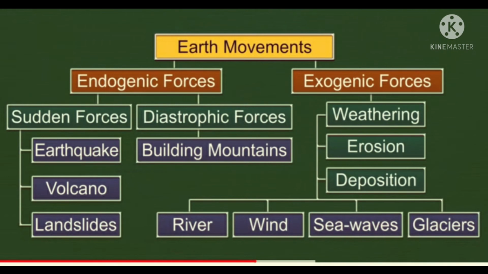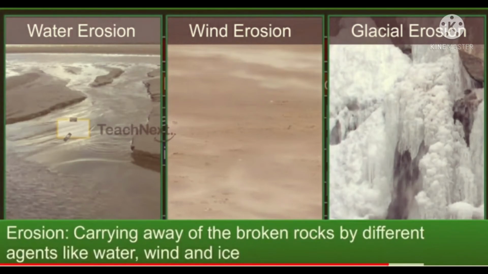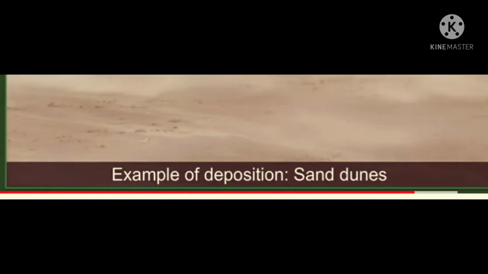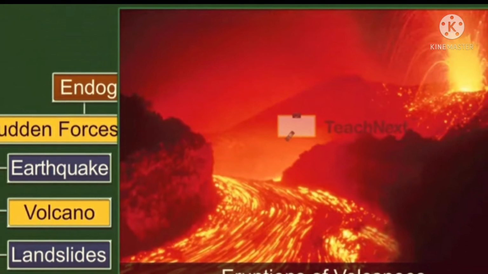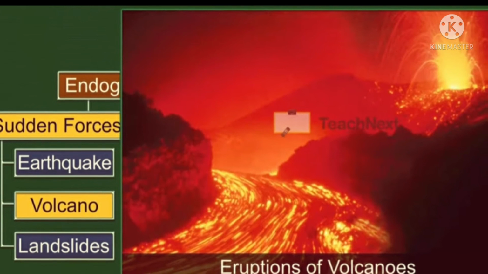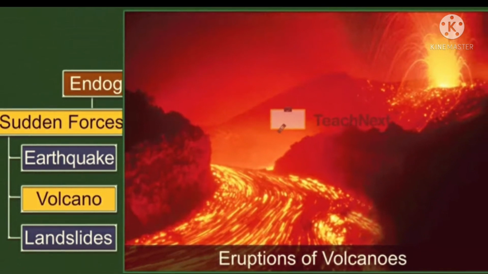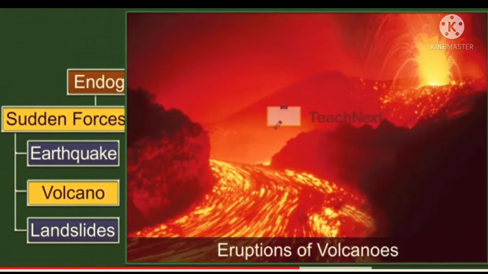Now the exogenic forces are caused due to the erosion or deposition of, you can say, silt, and these are caused due to the river, wind, sea waves and glaciers. Because of the bad weather, the sand gets eroded out and it lands somewhere, so that is called deposition. Now earthquakes and volcanoes cause, you can say, massive destruction over the surface of the earth.